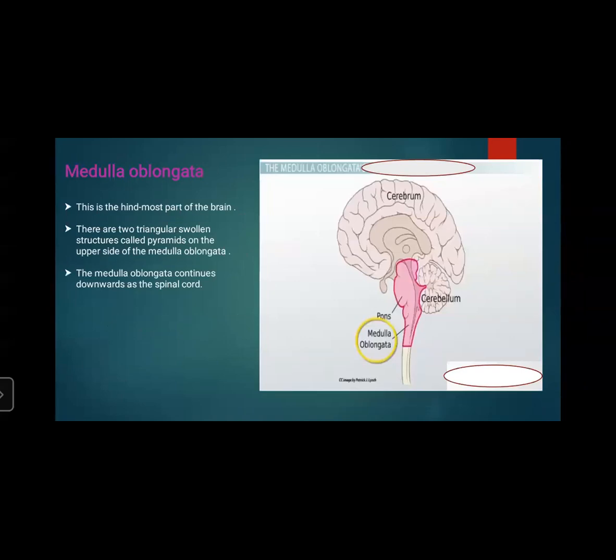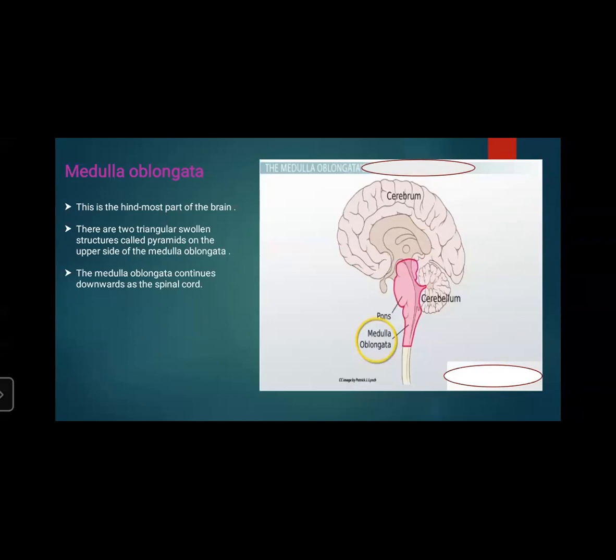Now, medulla oblongata. This is the hindmost part of the brain. There are two triangular swollen structures called pyramids. You can see the pyramid type structure is there. So this is the hindmost part of the brain. It is at the back, and there are two triangular swollen structures called pyramids on the upper side of the medulla oblongata.